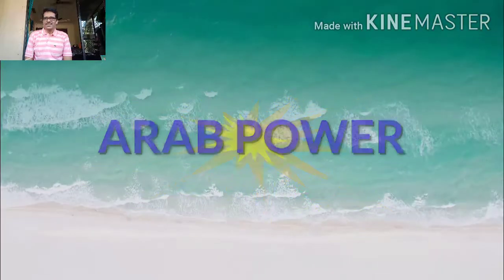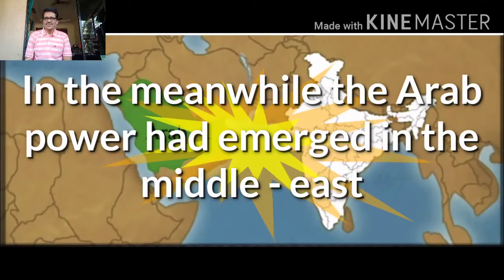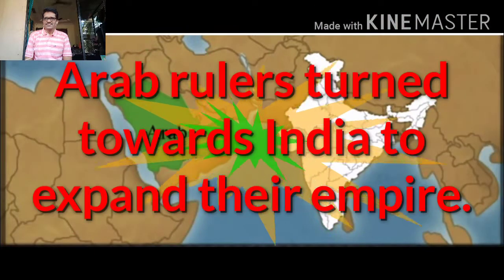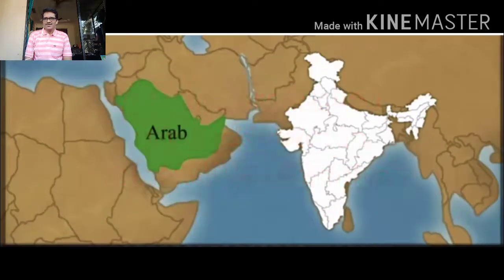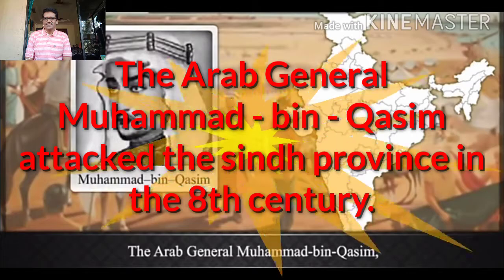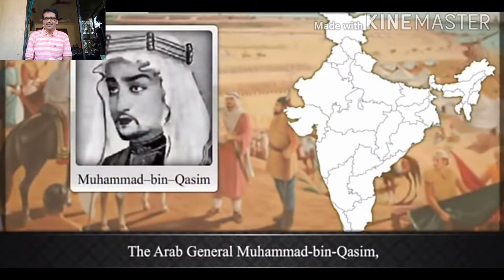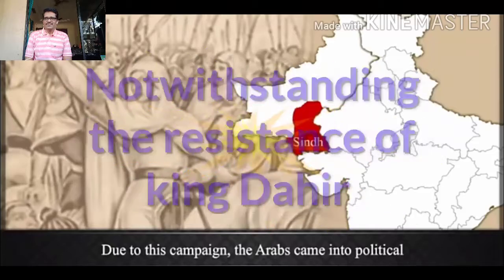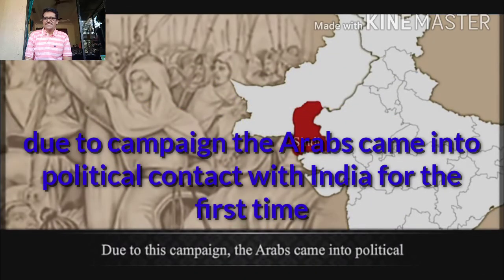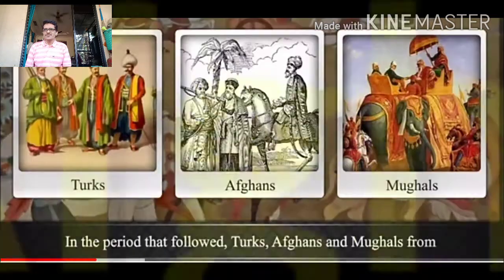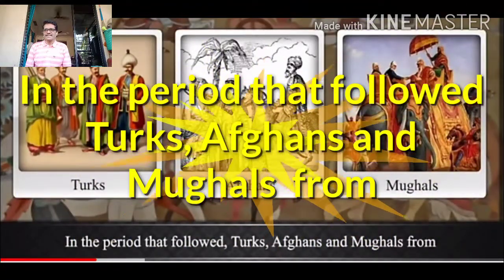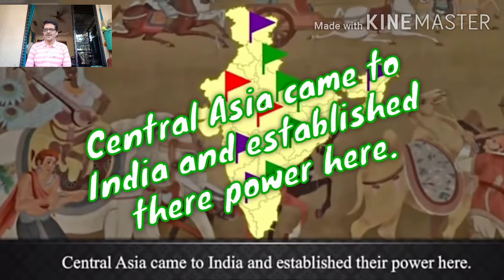Arab power. In the meanwhile, the Arab power had emerged in the Middle East. Arab rulers turned towards India to expand their empire. The Arab general Muhammad bin Qasim attacked the Sindh province in the 8th century. Notwithstanding the resistance of King Dahir, he conquered the province of Sindh. Due to this campaign, the Arabs came into political contact with India for the first time. In the period that followed, Turks, Afghans and Mughals from Central Asia came to India and established their power here.